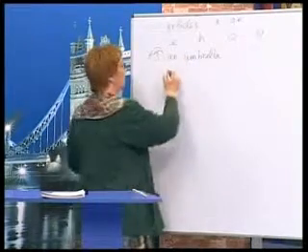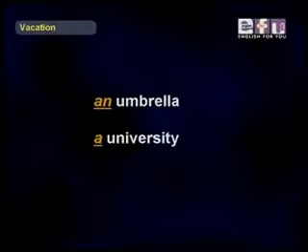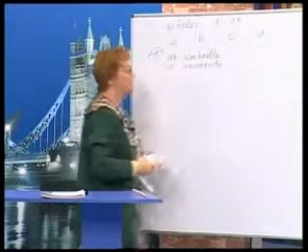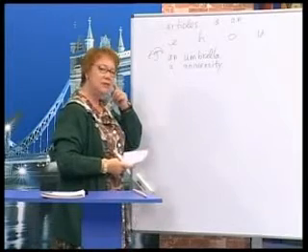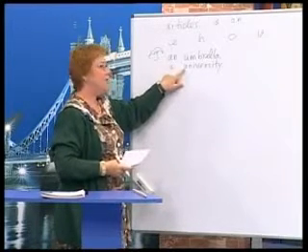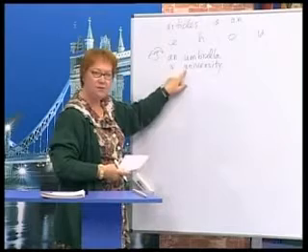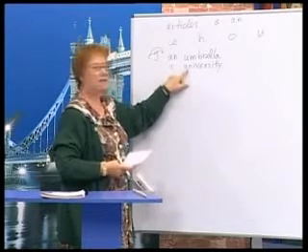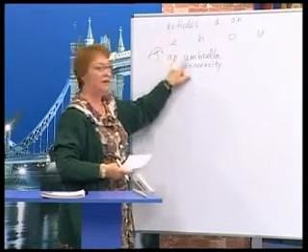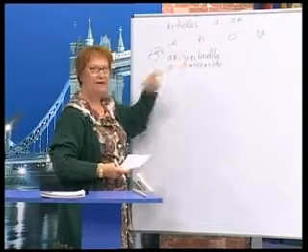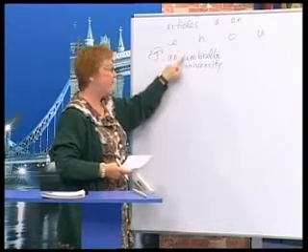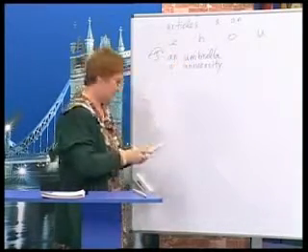Now, another one is a university. A university. But listen to the difference in sounds. A university. U. Okay? A university. An umbrella. Okay? So the sound of the vowel is very important.